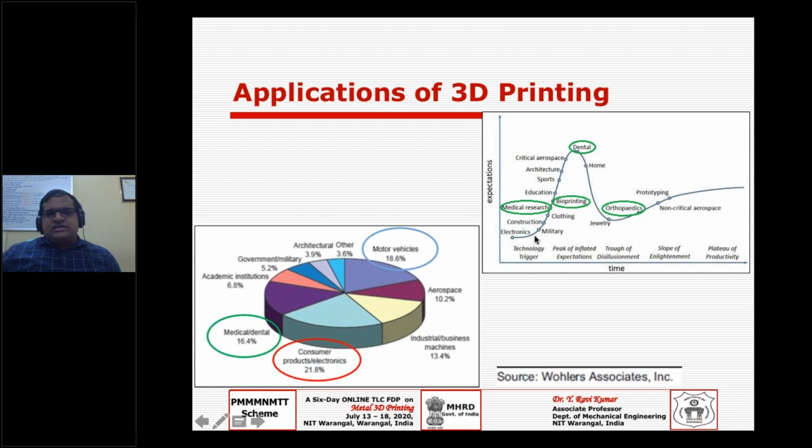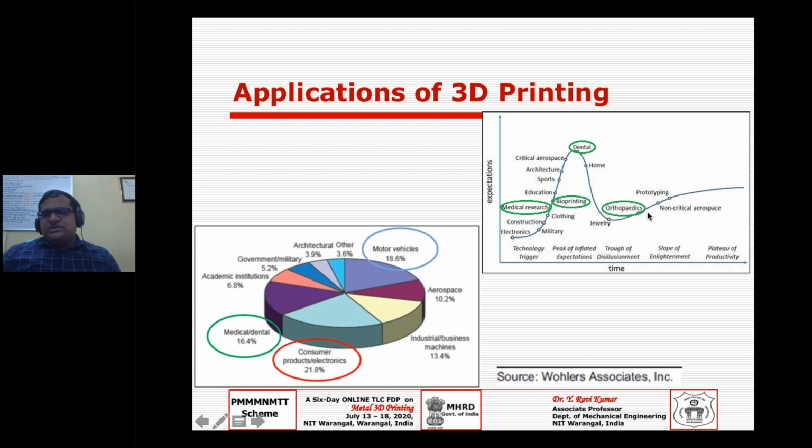initially this part is called the technology trigger, meaning the initial state, and right now dental is at the most hype, or the most expected, with more expectations on the dental applications. So that is the peak of inflated expectations. The dental applications of 3D printing are in the most hyped position. Whereas if you see medical research or bioprinting or organ printing, that has just been initiated, the technology got triggered, so it may take a long way to come here.